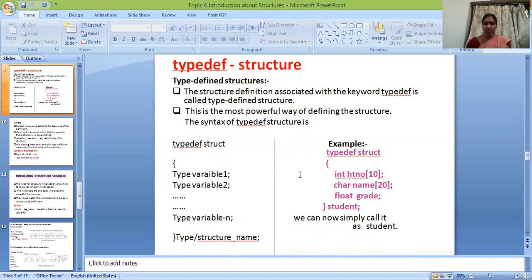This is an example for typedef structure. The typedef structure is struct: int hall ticket number, name, grade, and so on. These all contain the structure name as student. You can now simply call it student.